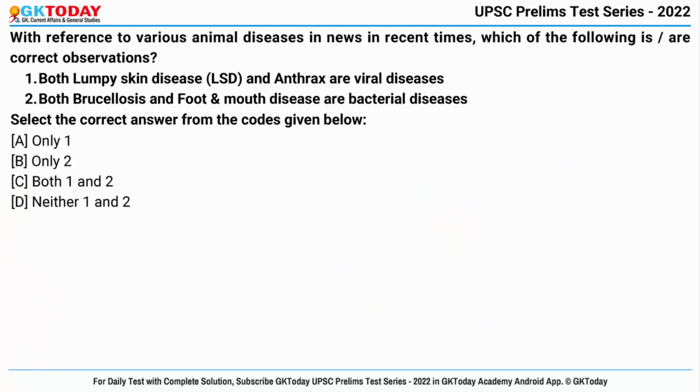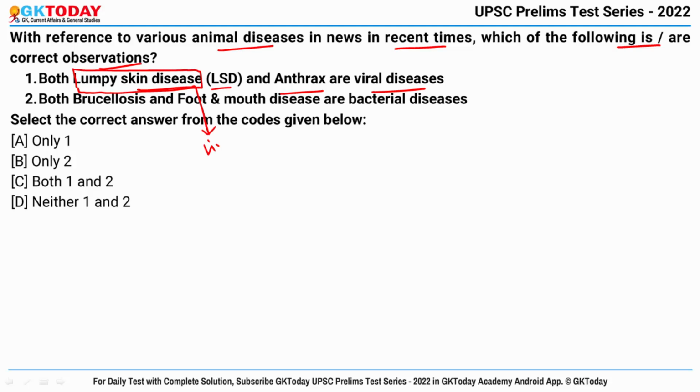With reference to various animal diseases in news in recent times, which of the following is our correct observations? So here names of 4 diseases have been given and you have to identify which of the following are correct. First statement says both lumpy skin disease, that is LSD, and anthrax are the viral diseases. First of all, let's talk about LSD.